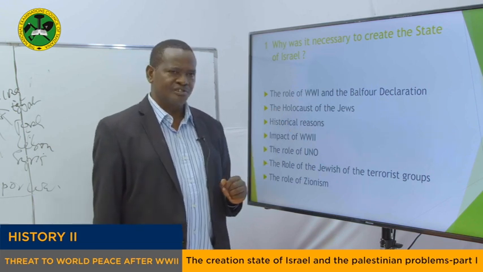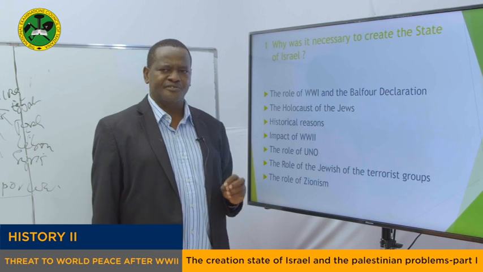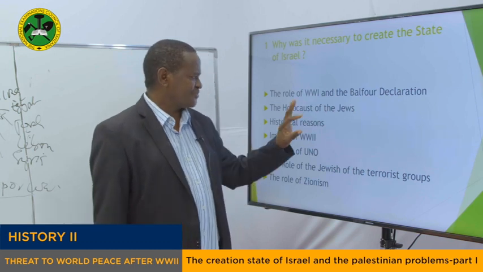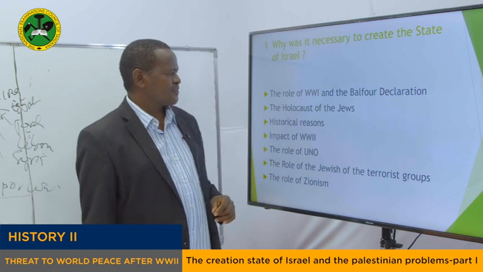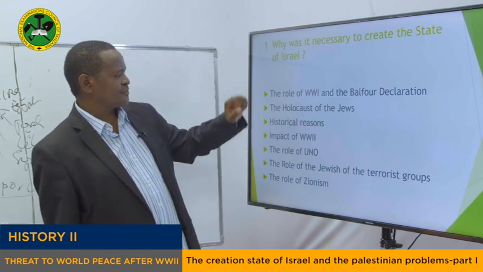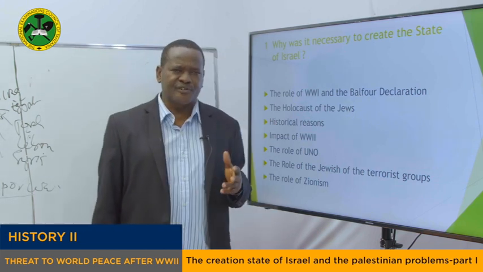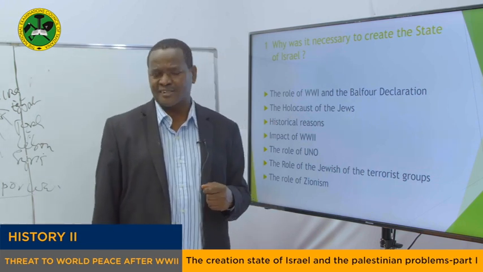Remember, we said 6 million Jews were killed, people were kept in concentration camps, others were starved to death, and so on and so forth. So this became one of the reasons for the establishment of the State of Israel. And the third is historical reasons. Historical reasons, of course, we have said, you have to go back and consult history.